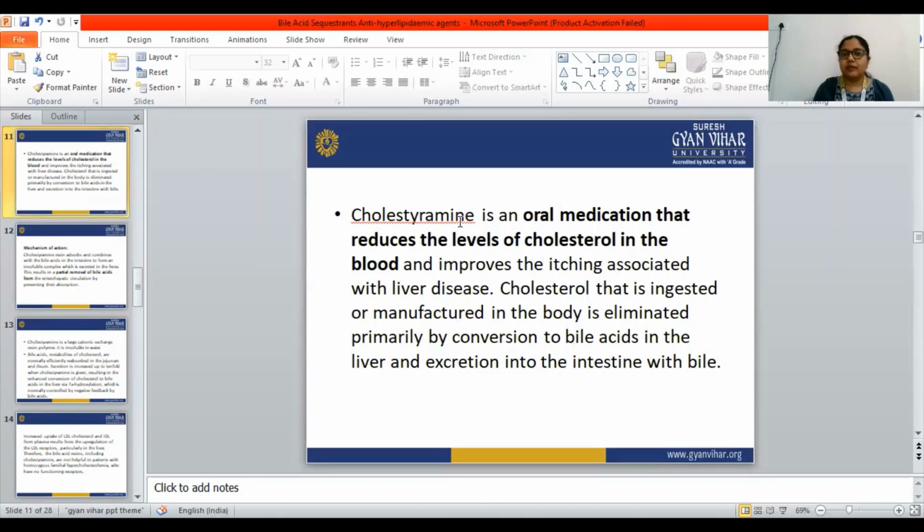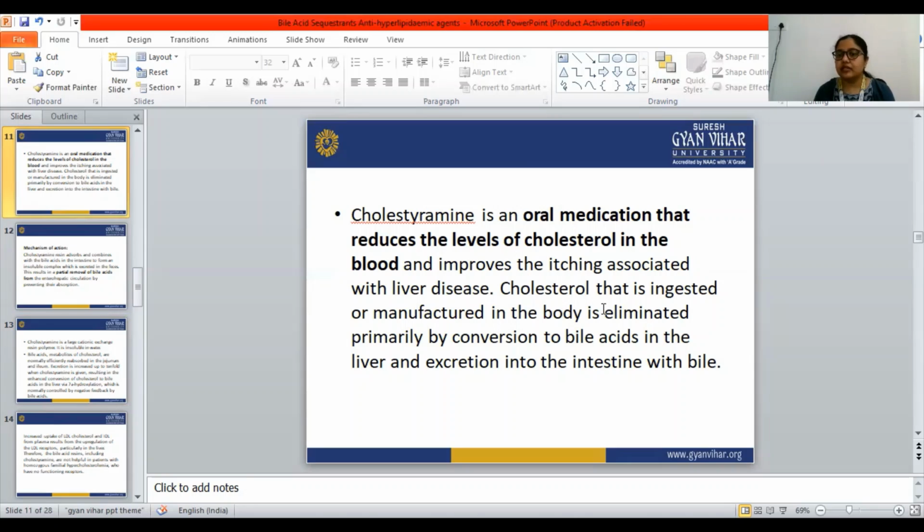So cholestyramine is an oral medication that reduces the level of cholesterol in the blood by increasing the conversion of cholesterol into bile acid, and it improves the itching associated with liver disease. If there is any itching associated with liver disease, that is also improved with this cholestyramine medicine.